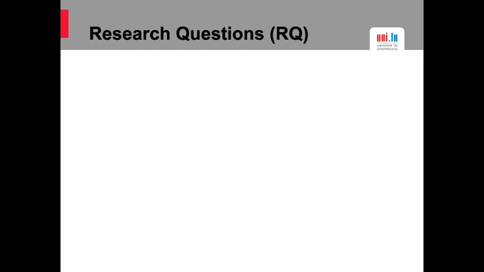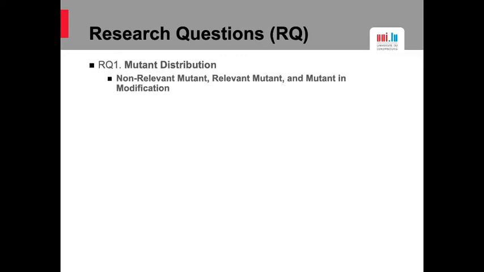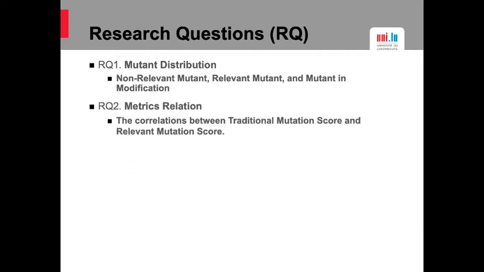In our work, we have 4 research questions. The first one is mutant distribution, to see what is the proportion of relevant mutants. How many relevant mutants are from the commit change? The second research question is metric relation, to see if it is good to use the traditional mutation score to replace relevant mutation score. What is their correlation?